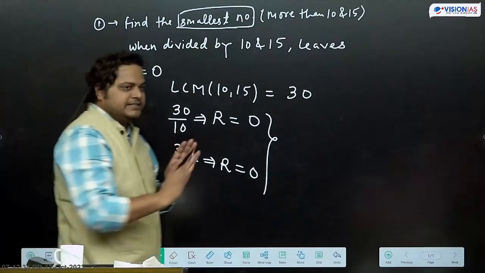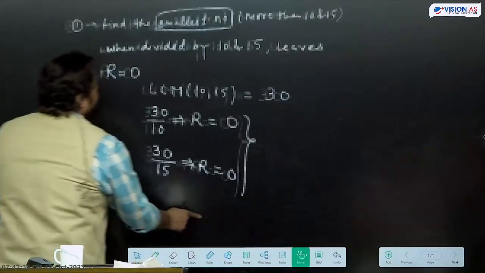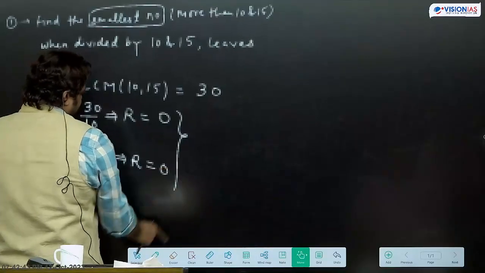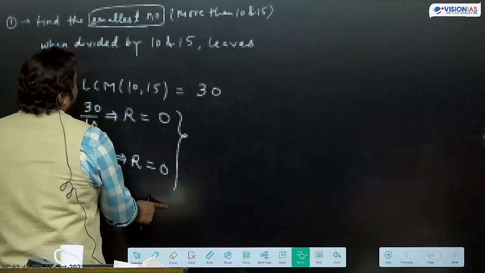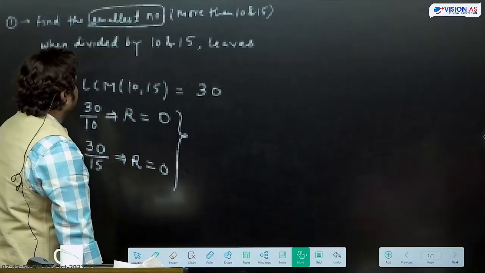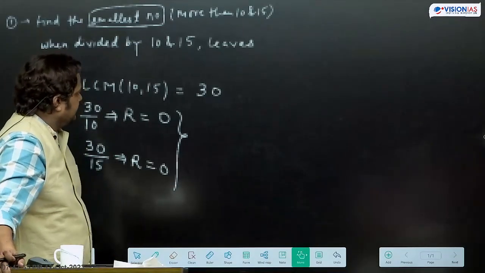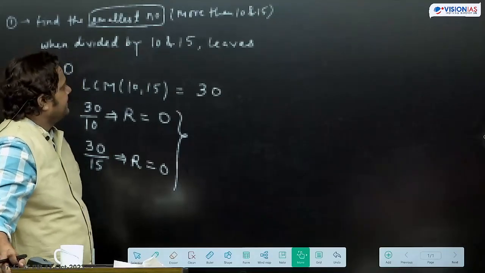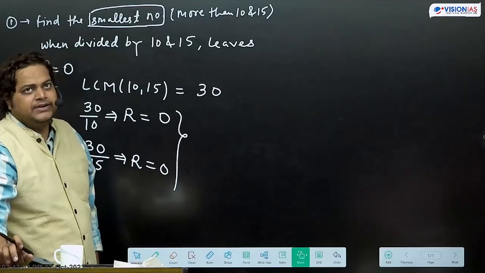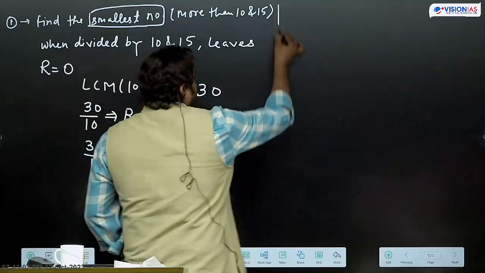Then this understood? Then the second variation can be the same question.